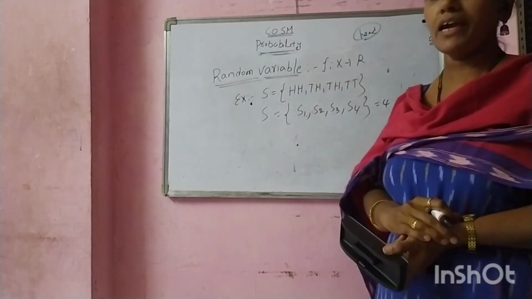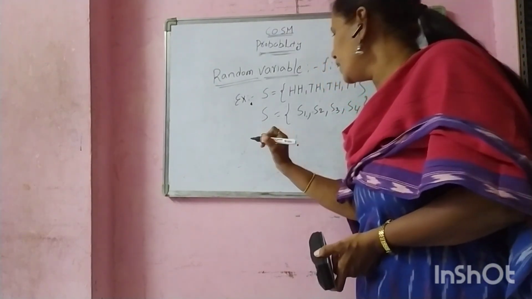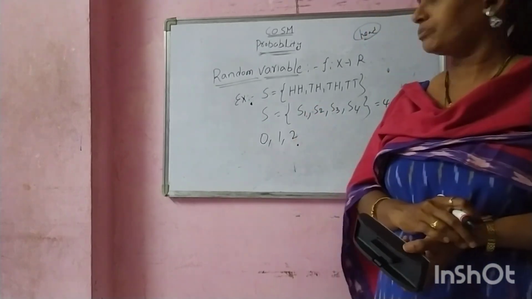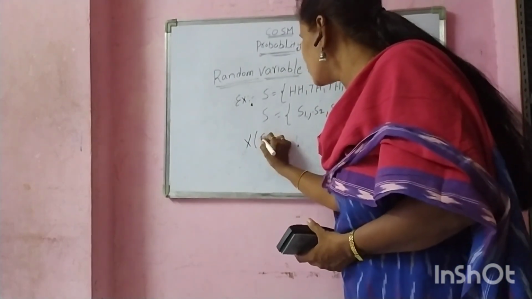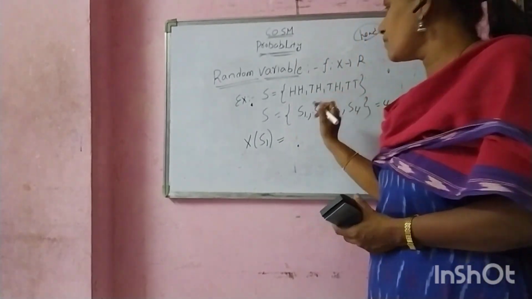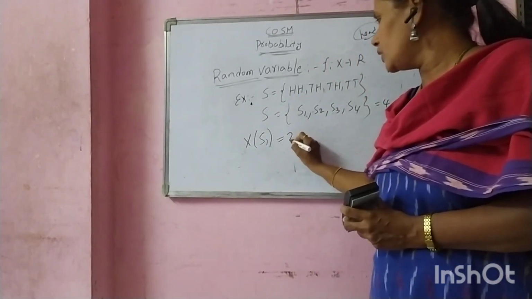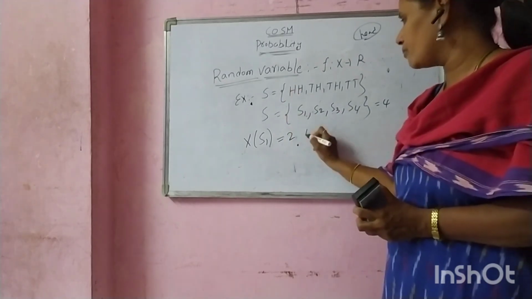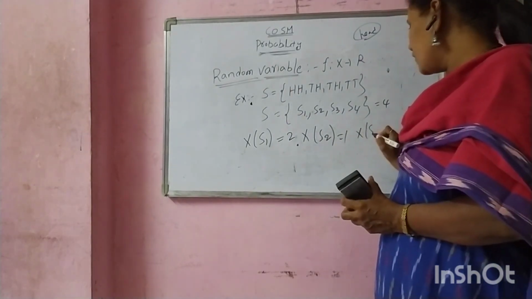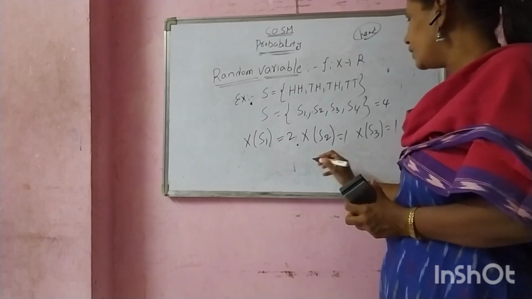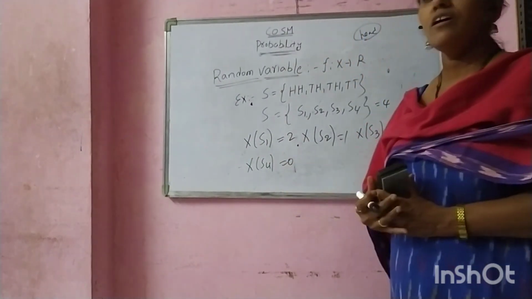What is the range of X? It may be 0 heads, 1 head, or 2 heads. Here X of S1 equals, what is the value? For X of S1, 2 heads are there. X of S2 equals 1 head. X of S3 equals 1 head. X of S4 equals 0 heads.